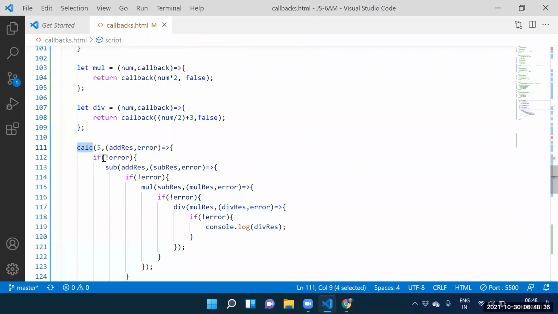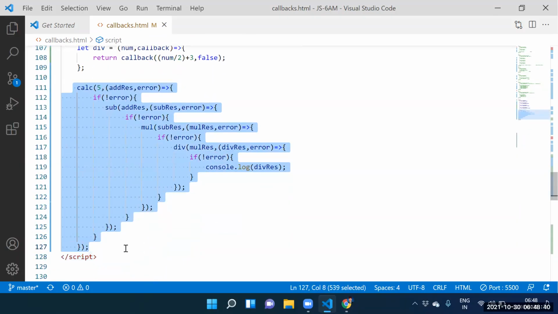Guys, if any problem arises in the chain, the complete application will collapse, or not? Person 2 is linked with person 1, person 3 linked with person 2, person 4 linked with person 3.